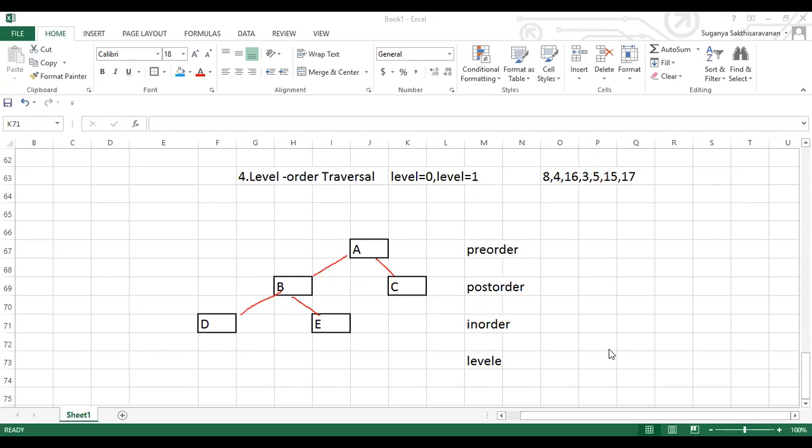Yeah, that's right, Bharati. Uma, pre-order is right. Post order is right. In order is also right. Yeah, Uma, all the orders are right. Priyanka, check your post order again. Pre-order is right. Post order is wrong. Check it again.